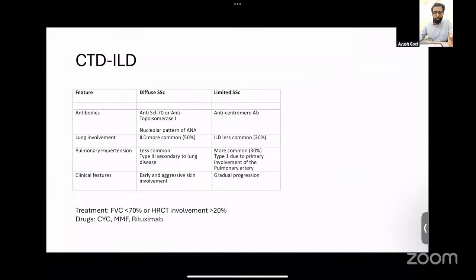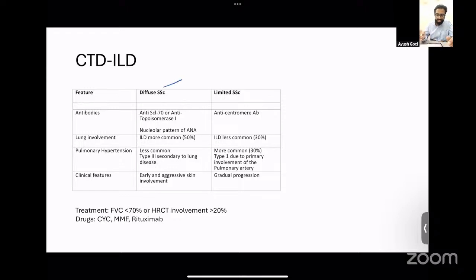Another important topic is CTD-ILD. I'm sure that when you discuss the rheumatology recall questions and the high-yield topics of rheumatology, even CTD-ILD will be discussed. So let us briefly just cover CTD-ILD. One of the most important causes for CTD-ILD will be systemic sclerosis.